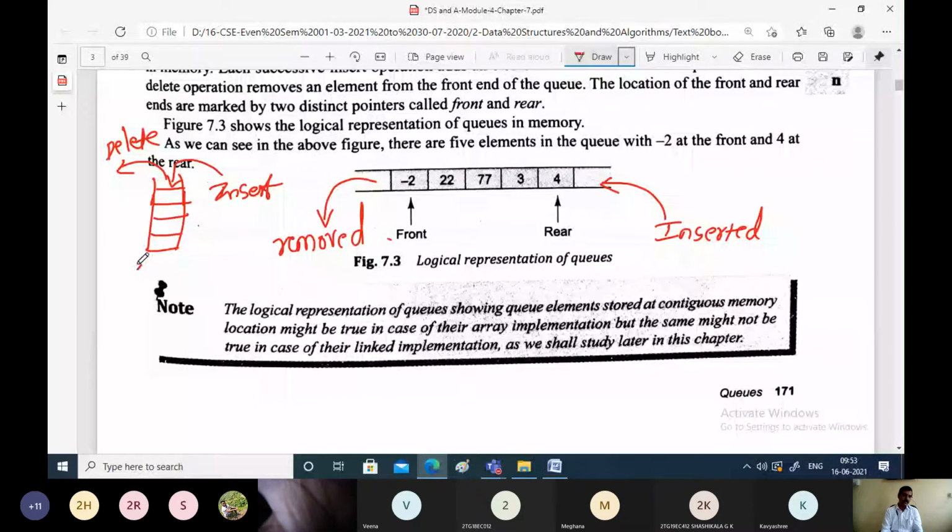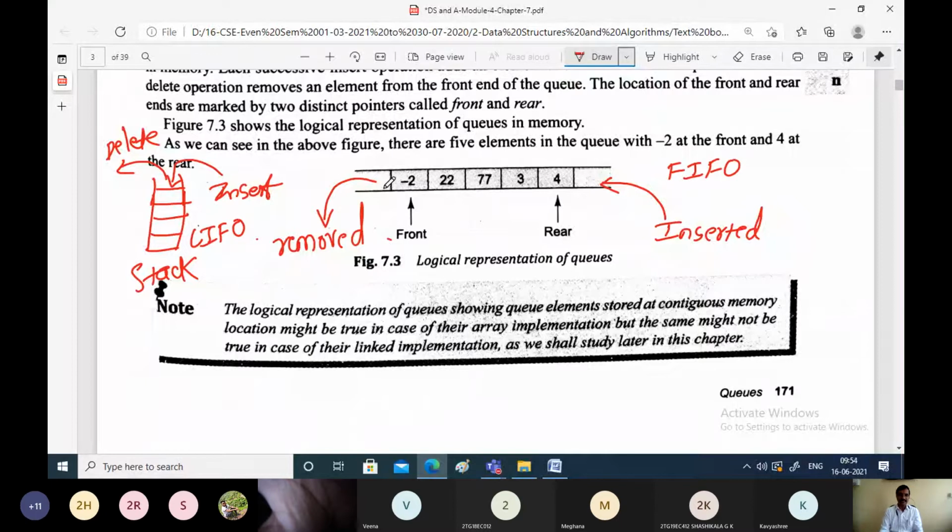Whichever element goes in last will come out first, so it is a last in first out data structure. Whereas in a queue, new elements are inserted only from the rear end. Whichever element goes in first will come out first, so it works on the principle of first in, first out.